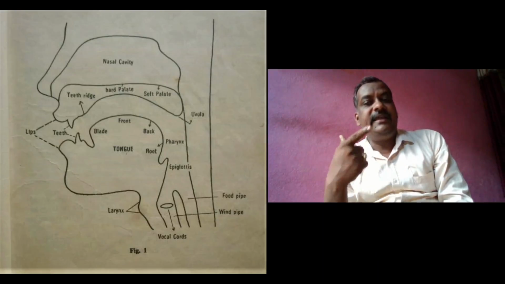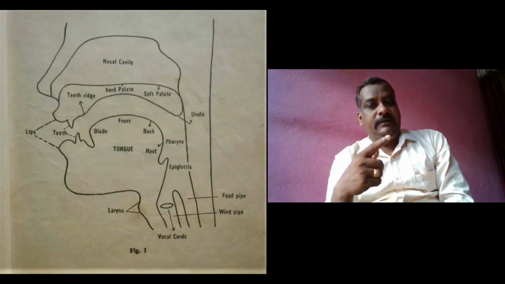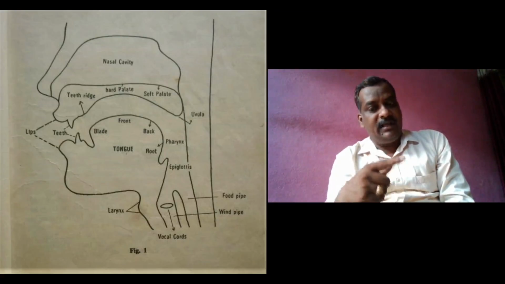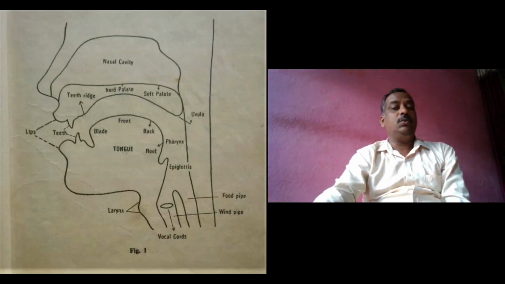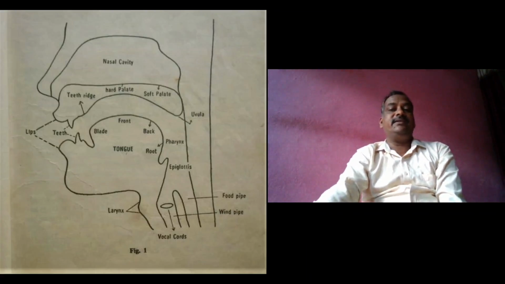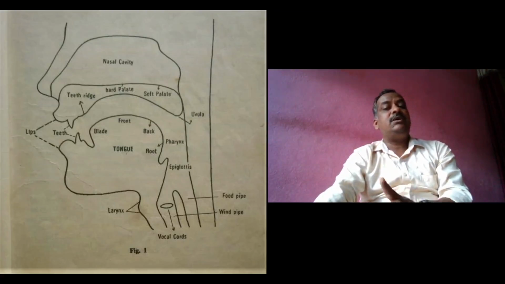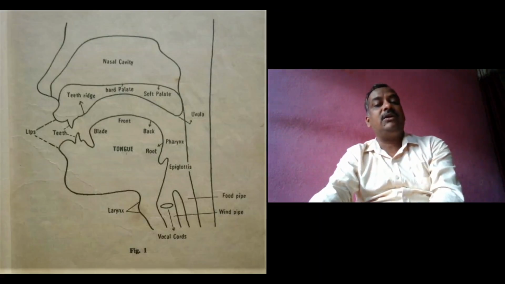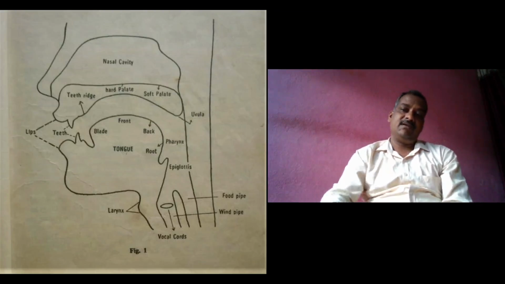It blocks the air in the mouth. Lips also play a very important role in the articulation of some other sounds, like m. So the lip is also another organ of speech, and it is part of the articulatory system.